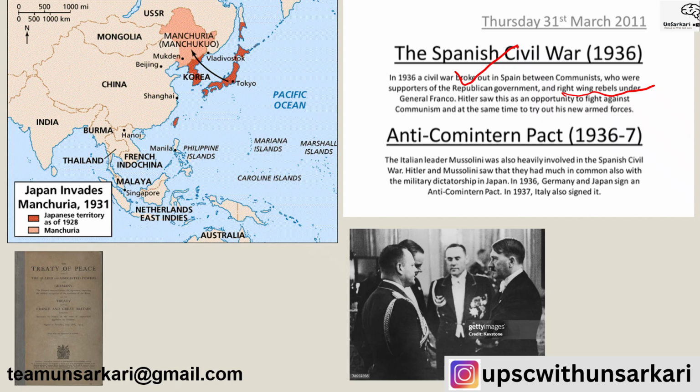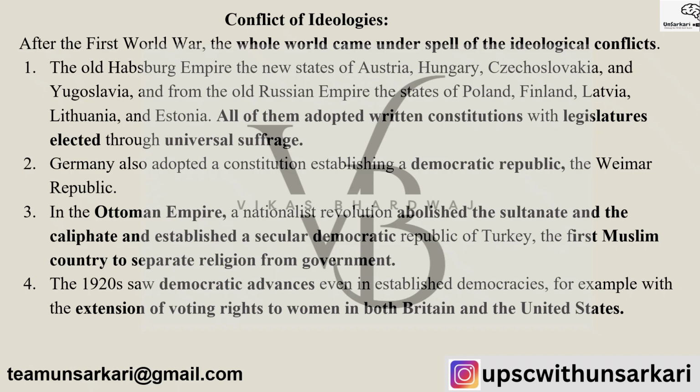Similarly, there will be military dictatorship in Japan. In 1936, Japan and Germany will sign the anti-Comintern pact and Italy will also be part of it. And at the same time, as we have seen, Japan will be controlling Manchuria. So this is the time of conflict of different ideologies. The whole world is actually under the spell of different ideologies. When we say whole world, forget about colonies because they are not the ones, they are the pawns.